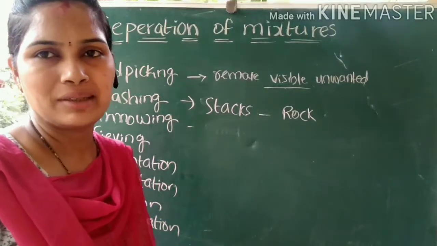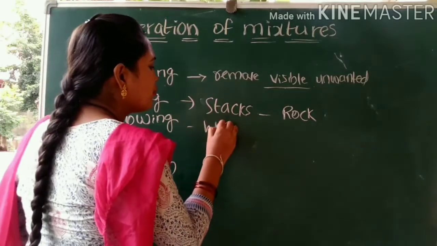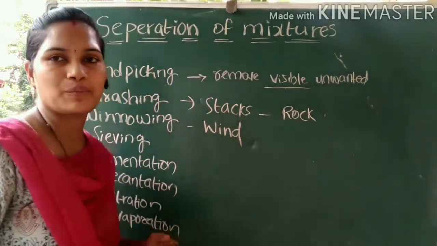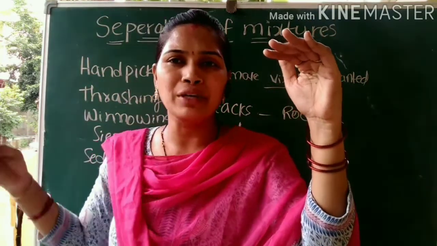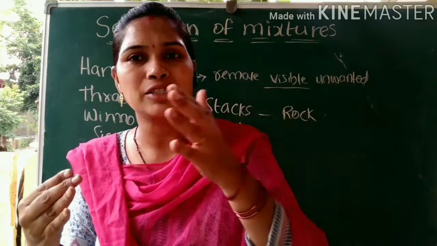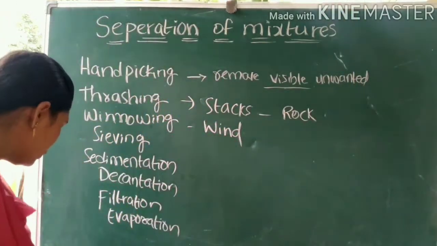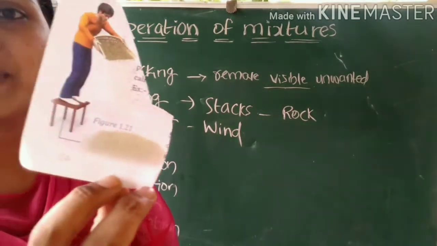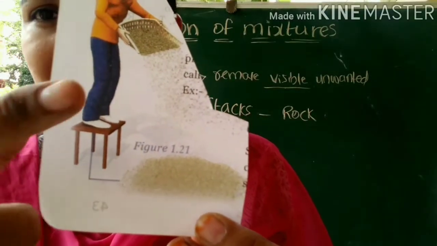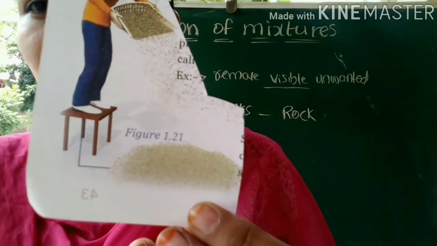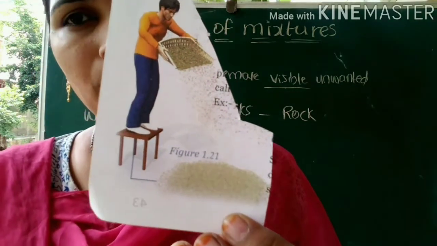Next, coming to the winnowing method, this is also a separation technique, and here with the help of wind we separate the mixture. That means the mixture is allowed to fall from a certain height. Whenever the wind blows, the lightweight particles will blow away and heavy particles will settle down. For example, in this picture the person is standing at some height and allowing the mixture to fall down, and you can see the heavy particles settle down and lightweight particles blow away.